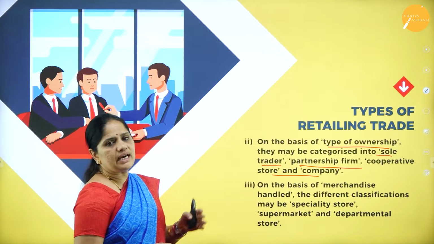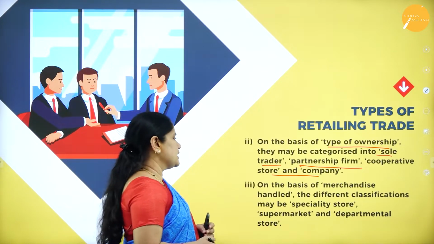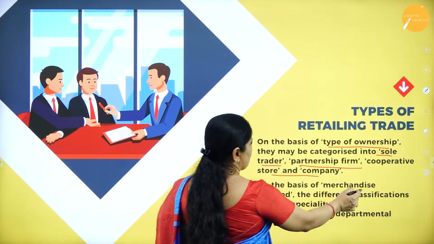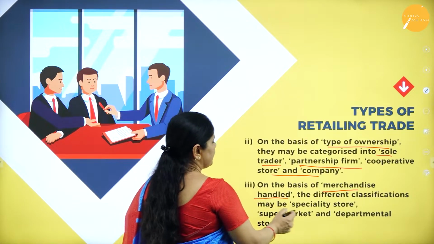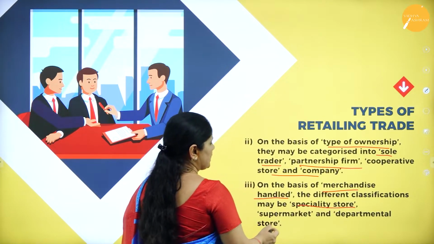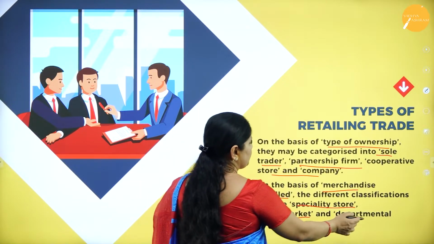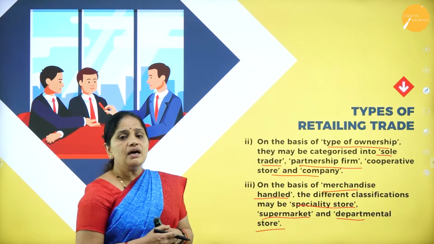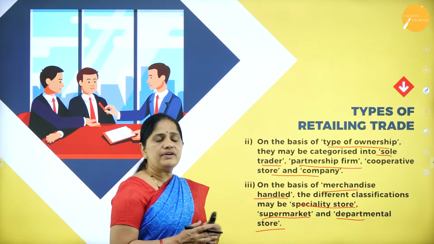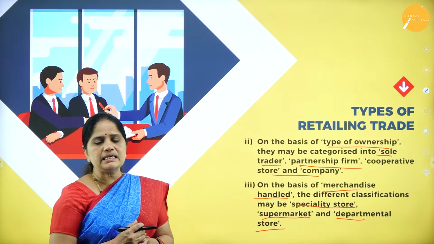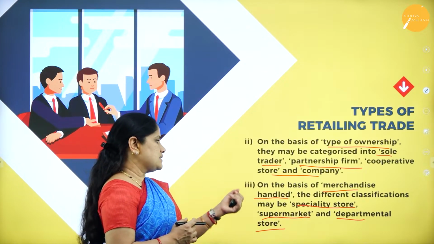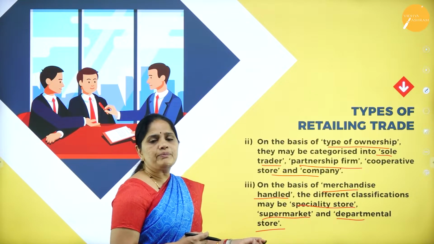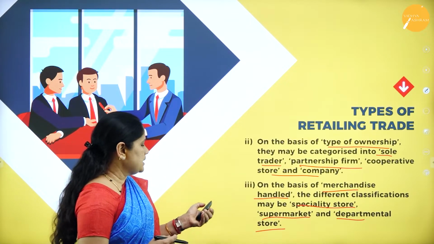On the basis of merchandise handled, we have classifications like specialty stores, supermarkets, and departmental stores, based on the different types of goods they handle.